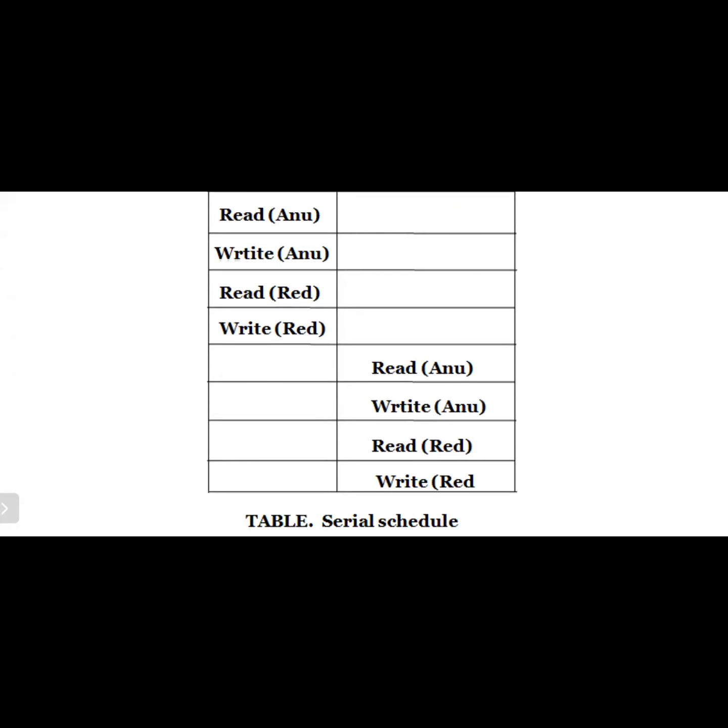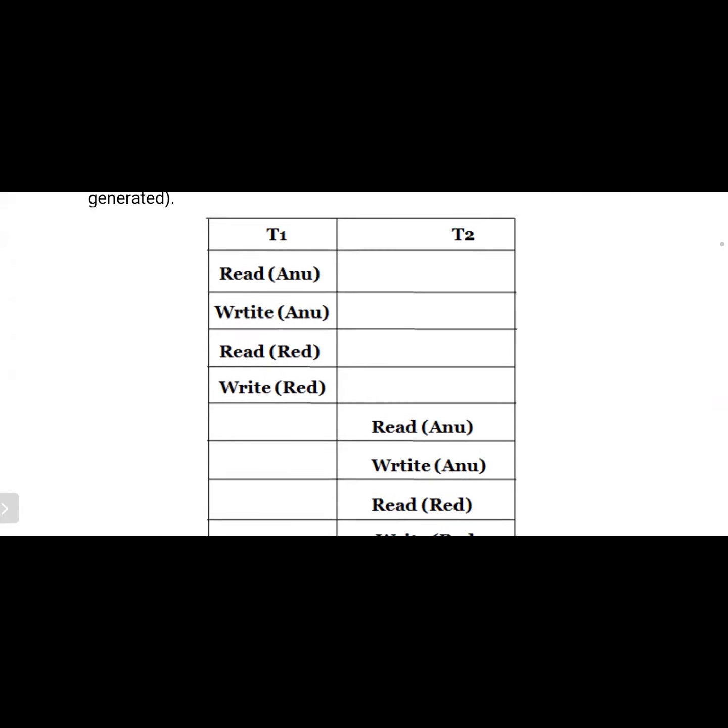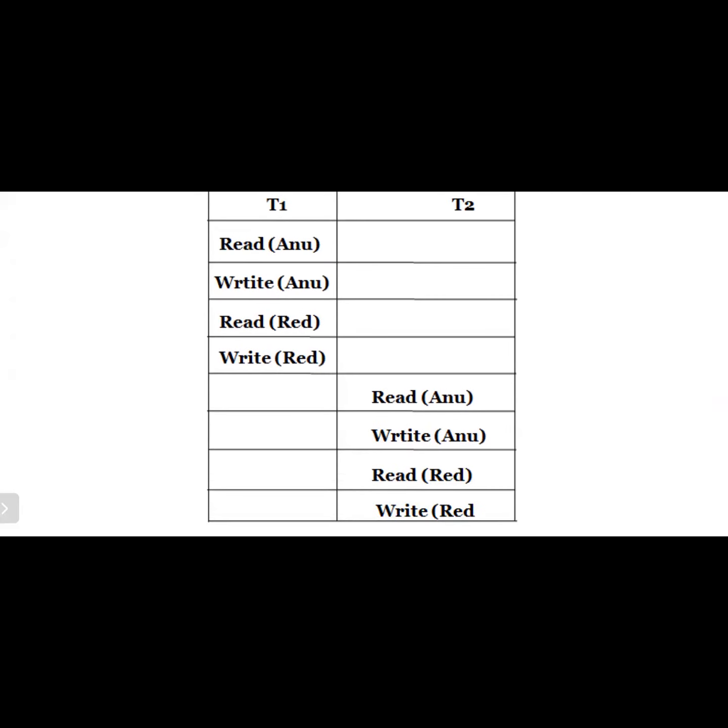In the case of process scheduling also, we use this: preemptive scheduling and non-preemptive scheduling. What is the meaning of preemptive scheduling? Before the completion of one process, the execution of another process starts. That is nothing but preemptive. I think the name is self-explanatory: preemption is nothing but giving the chance. This is the example for non-preemptive scheduling. What is the meaning of non-preemptive scheduling? After the completion of one process execution only, the execution of another process starts. In the same way here, in the case of serial schedule, after the completion of one transaction only, the execution of another transaction starts.